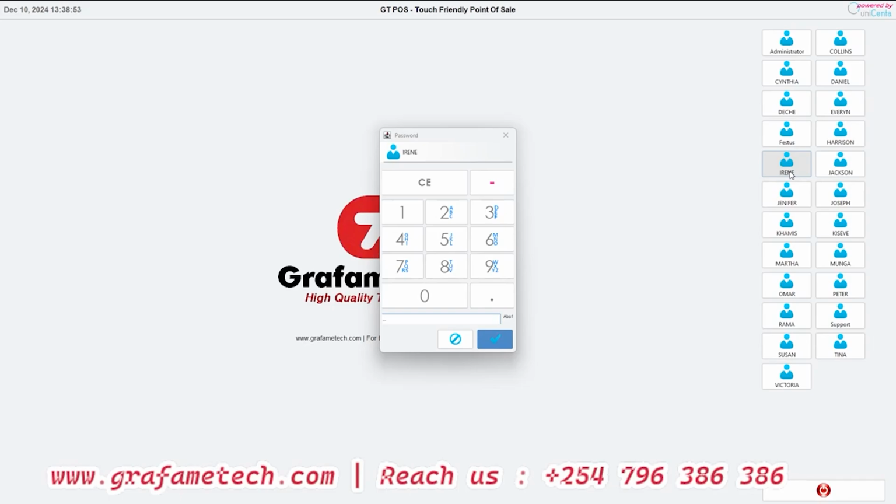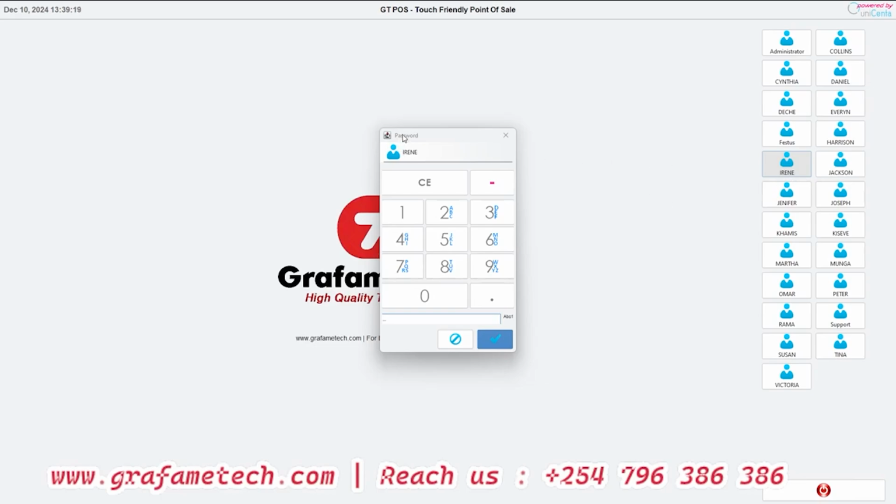With this system, you don't have to worry about changing the entire system to fit touch screen capability. The system itself is touch friendly and can work with any other gadget, be it POS handheld gadgets. It's fully customizable to that.